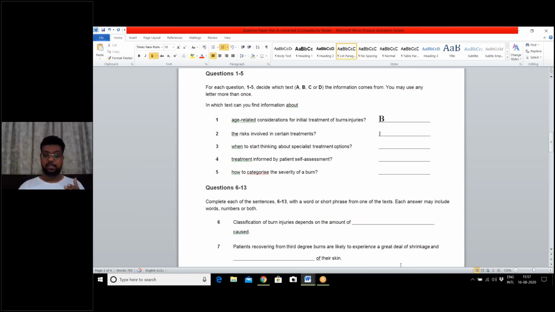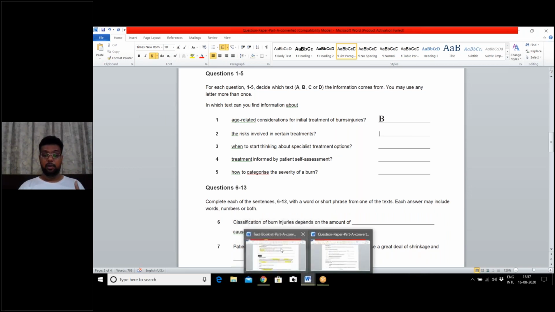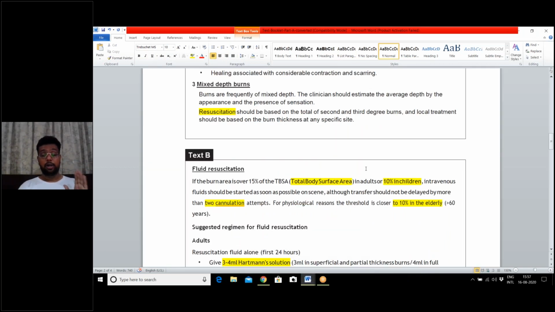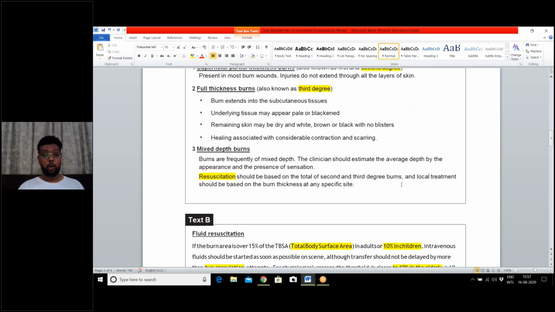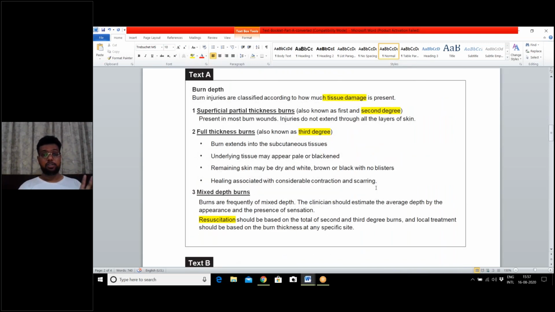Age was not given in all the four texts. Look once again at the strategy. The strategy is Greek: we are gliding and rushing over the texts and escalating through the first 5 questions. Text A was regarding the degree and extent of the burns.